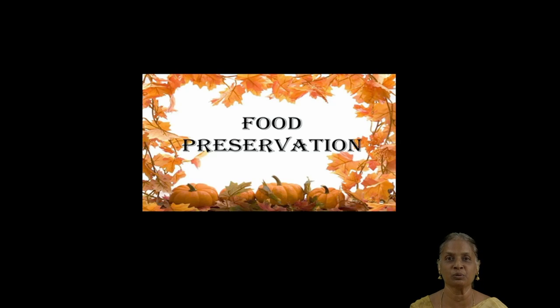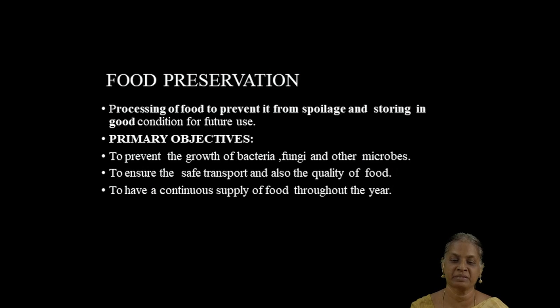Now I am going to discuss food preservation. Now let's see what food preservation is. Food preservation is processing of food to prevent it from spoilage. A very common example is storage of apples and vegetables in the refrigerators of our homes.